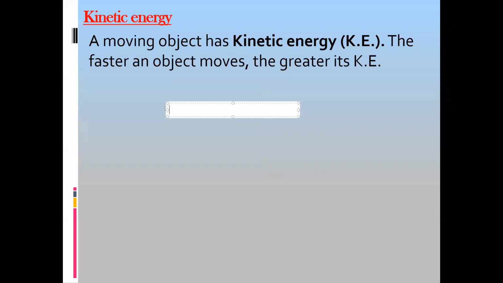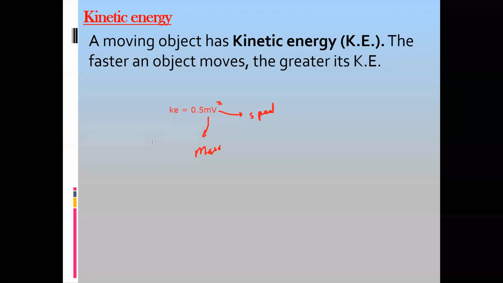The formula to calculate the kinetic energy is equal to half mv square, or I can write 0.5 multiplied by m v square, where m is the mass of the object and v is the speed at which the object is moving. So anything which is moving has kinetic energy.